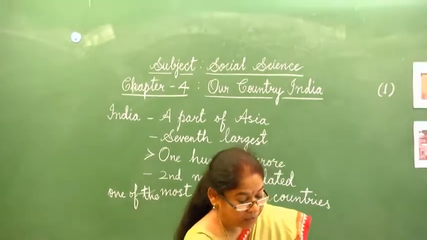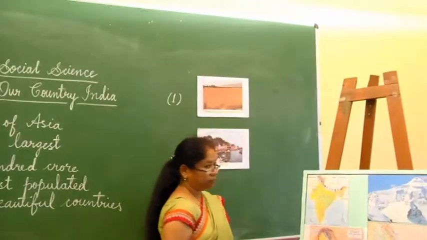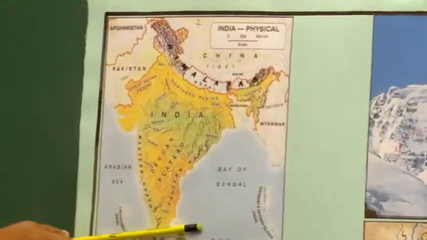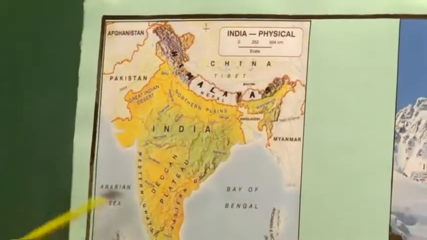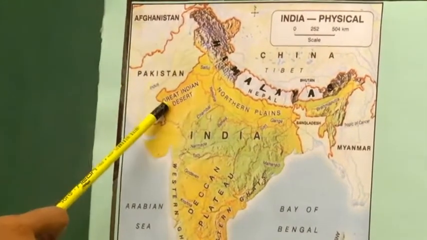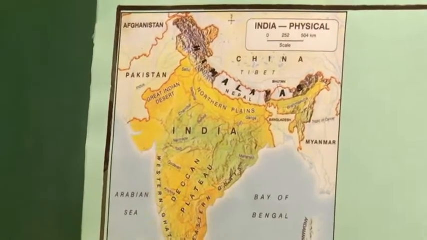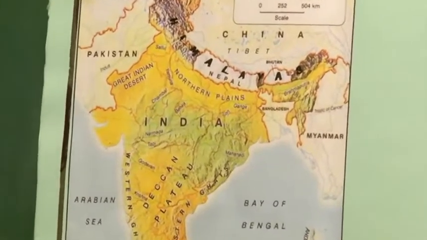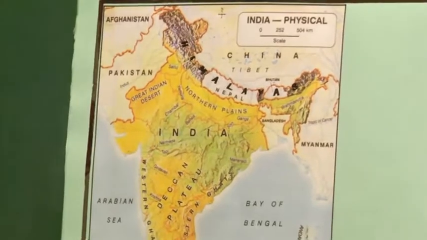Can you see the map here? This is our India map. The land here is not the same everywhere. Throughout the country, the land is not the same. We can find mountains, plains, deserts, then plateaus, then islands also. We will see them one by one. First we will see the mountains.